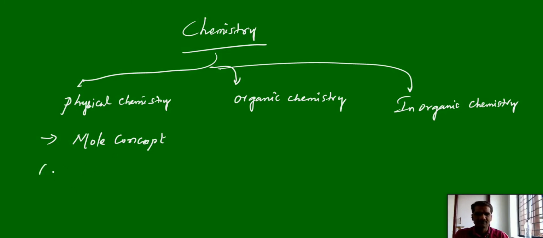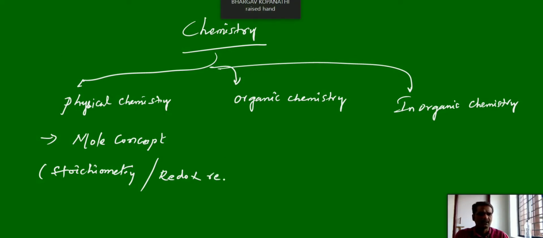Here we will discuss stoichiometry related calculations, and some types of reactions, that is redox reactions, their oxidation state calculations, balancing of redox reactions. All this comes under the topic of mole concept or stoichiometry 1 or stoichiometry 2 we can say sometimes.